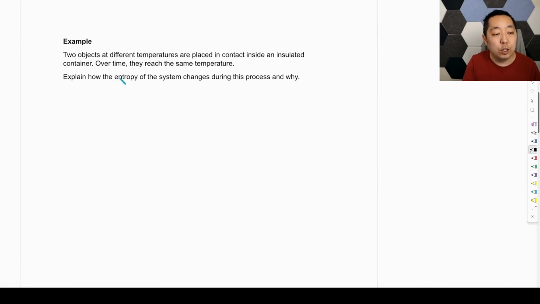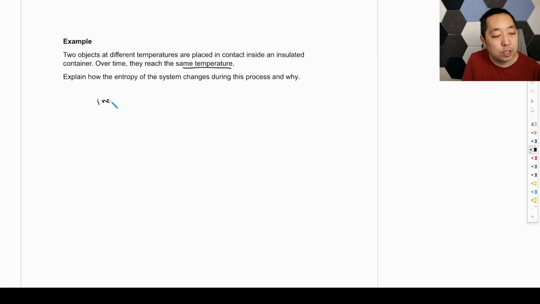So we have two objects at different temperatures placed in contact inside an insulated container. Over time, they reach the same temperature. Explain how the entropy of the system changes during this process and why. Well, it has the least disorder when they're at different temperatures, and then as they're intermixing, it increases.